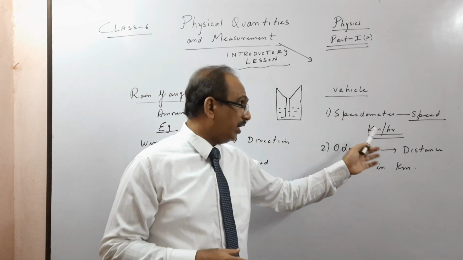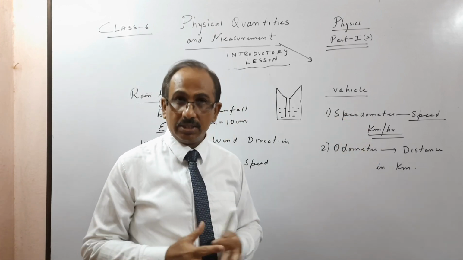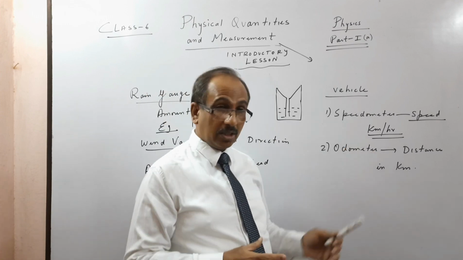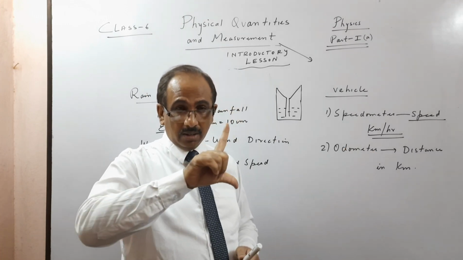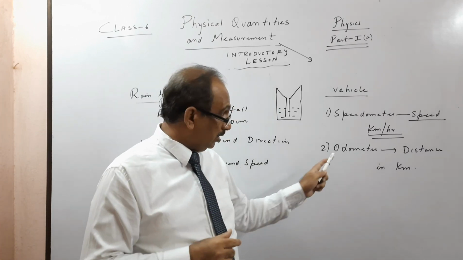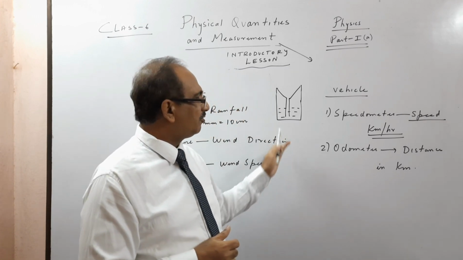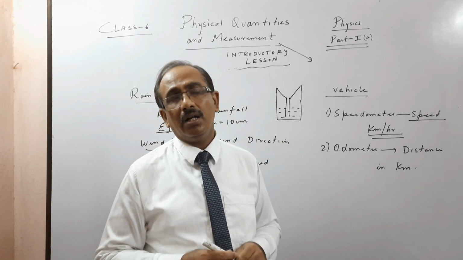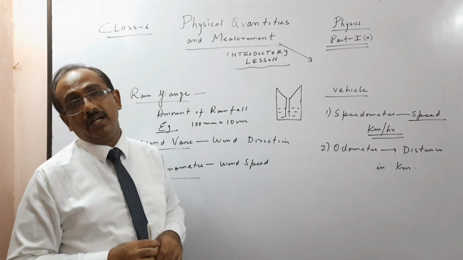Next, if you have a vehicle, you will see two things in your vehicle. We have a speedometer. What is the speed of the vehicle? Generally it is in kilometer per hour. You will see the needle showing the speed. There's another thing down, the odometer, which shows how much distance you have traveled. So these are the various things, and we measure them in our everyday life.